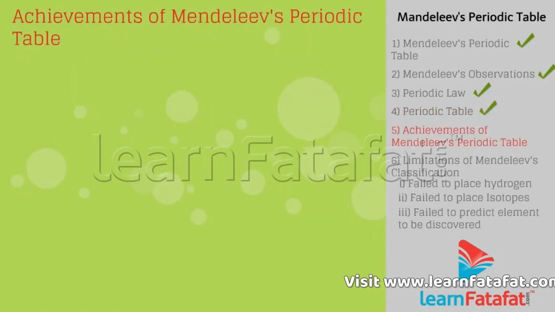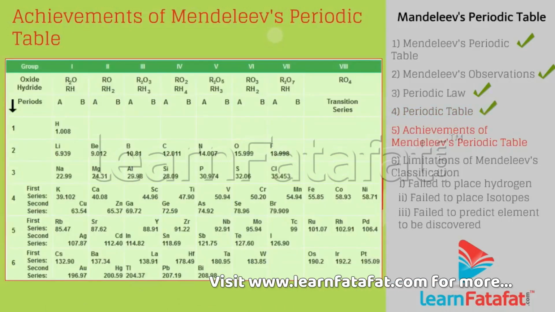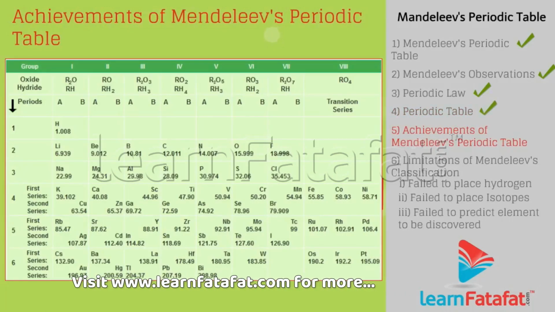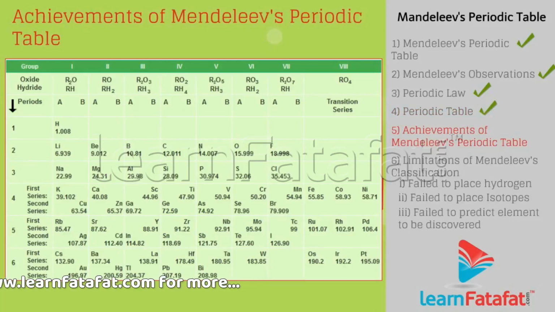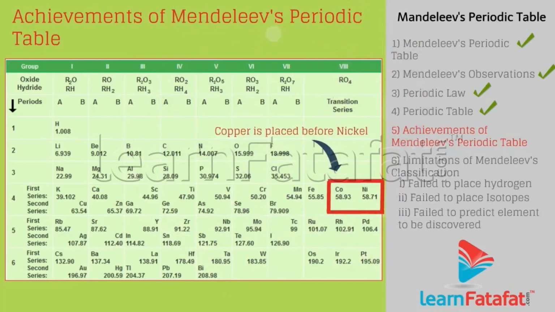Achievements of Mendeleev's periodic table. In order to group some elements, Mendeleev considered similarity in properties instead of atomic masses. Hence, some elements with slightly higher atomic mass were placed before the elements with slightly lower atomic mass. For example, cobalt is placed before nickel.